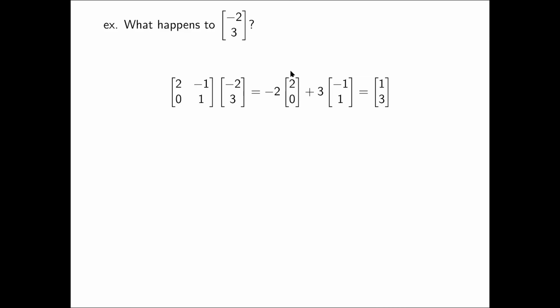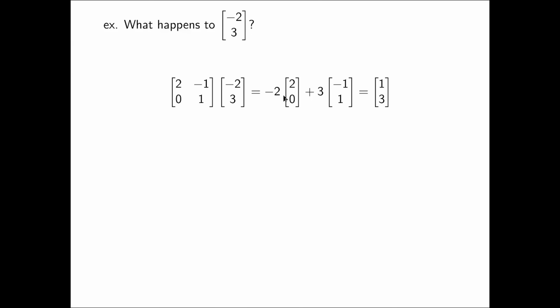To get a better picture of what this transformation might look like, let's take an example vector, negative 2, 3, and see what happens to it under the transformation. Well, I take my matrix 2, negative 1, 0, 1, and I multiply the vector by it. I apply that transformation to the vector. Well, my vector was originally negative 2, 3, which means that my vector included negative 2 i vectors. But i now becomes 2, 0.